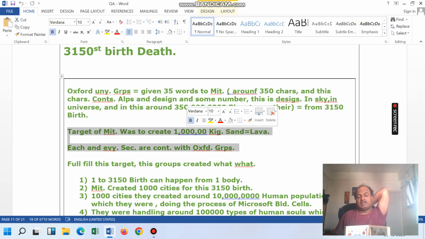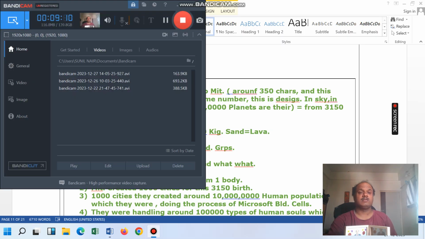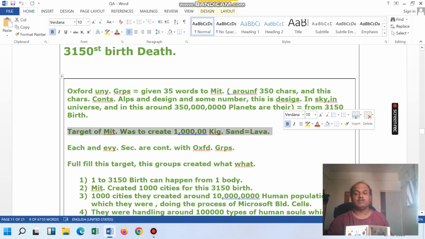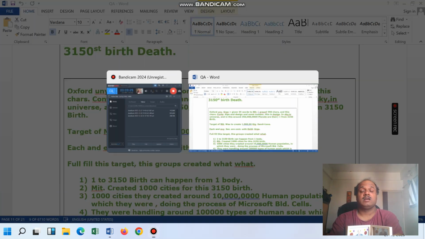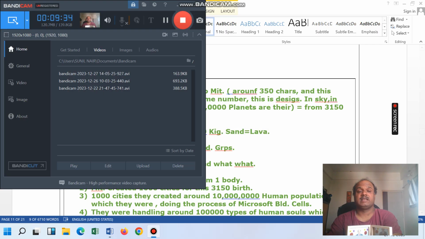The Oxford group gave the 35 words, and each and everything was to create this much. So earthquake is also connected with this. That you can also say. So in the next video we are going to see the earthquake topic, how it is connected with the sand and lava.